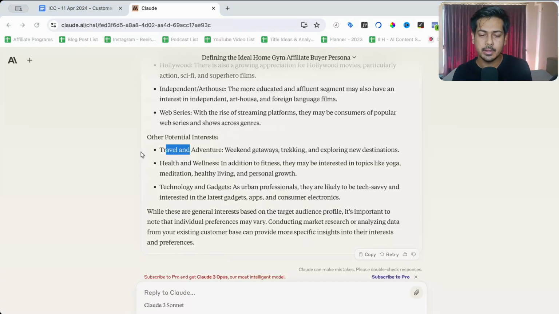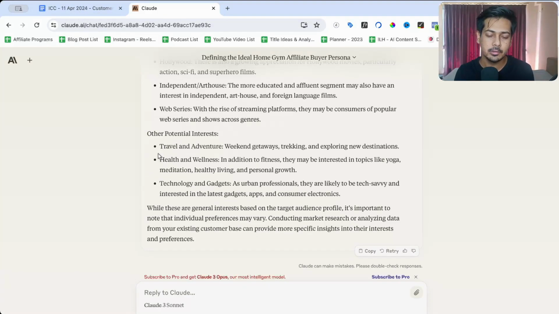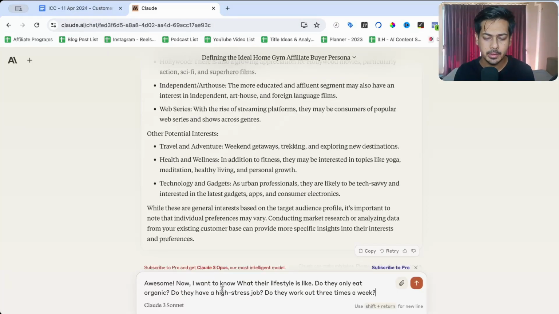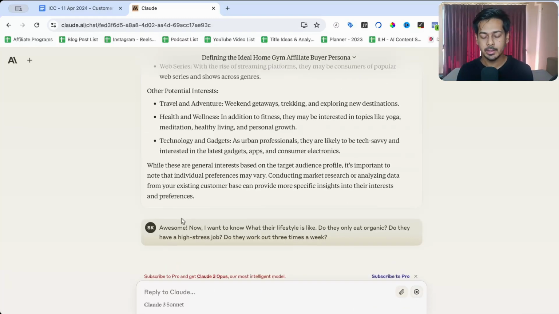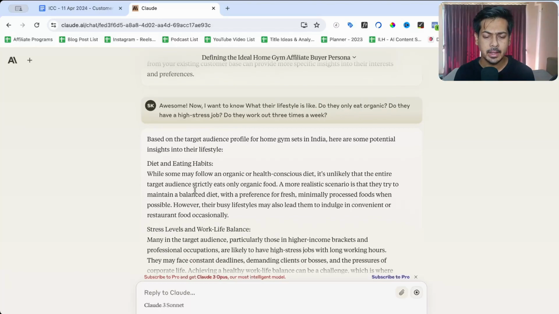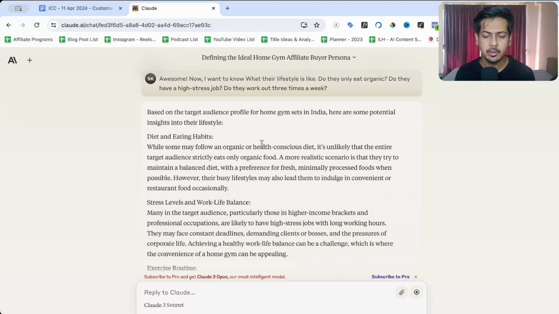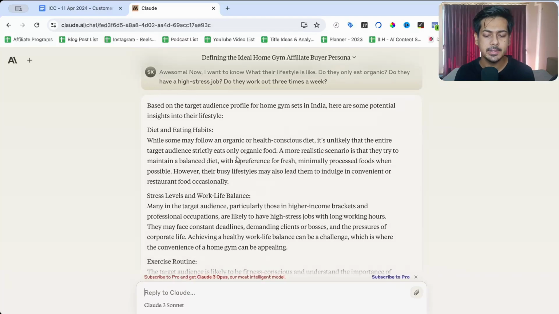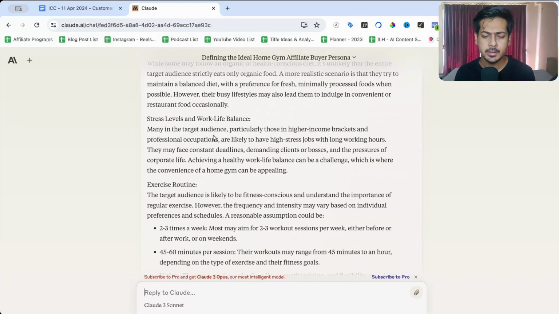Once the interests are done, what is their lifestyle like? For that, I'll write a prompt. This is the prompt I've written: now I want to know what their lifestyle is like. Do they only eat organic, or do they have a high stress job? Do they work out 3 times a week? Diet and eating habits: while some may follow an organic or health conscious diet, it is unlikely that the entire target audience strictly eats organic food. Stress levels.